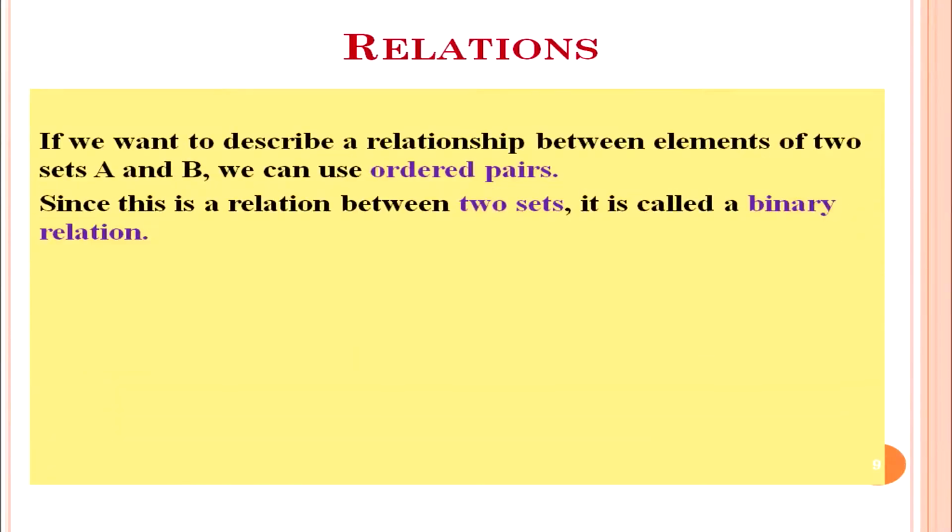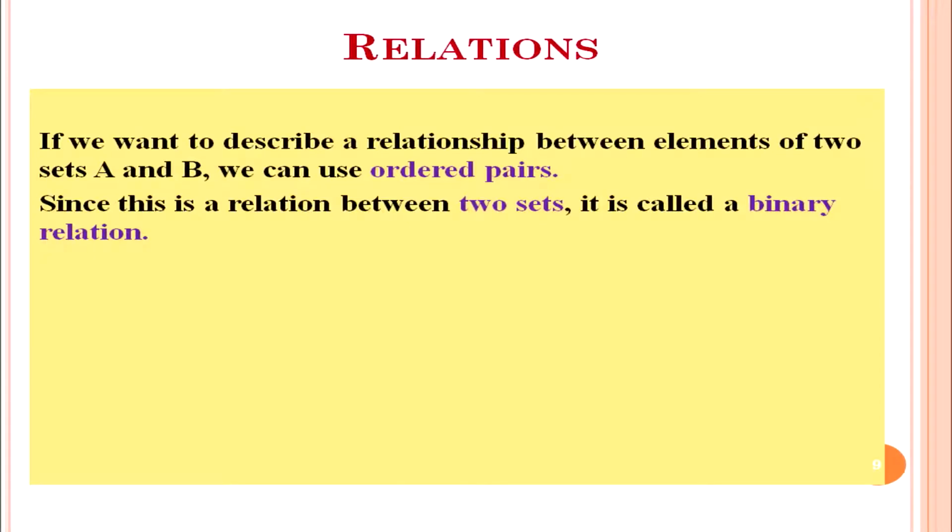Now we will discuss relations. In mathematics, we already realized that there are many concepts which are related to each other. For example, line L is parallel to line M. That means the relationship between the two lines, L and M, is parallel. And when we are talking about all integers being real numbers, that means integers are a part of the real numbers. Let us discuss certain features which describe relations in mathematics.